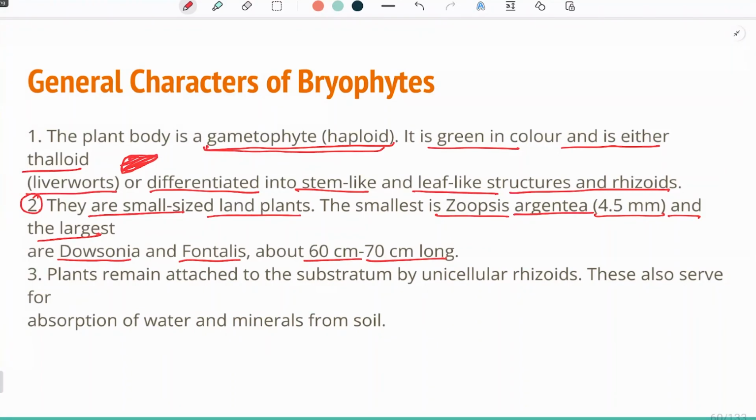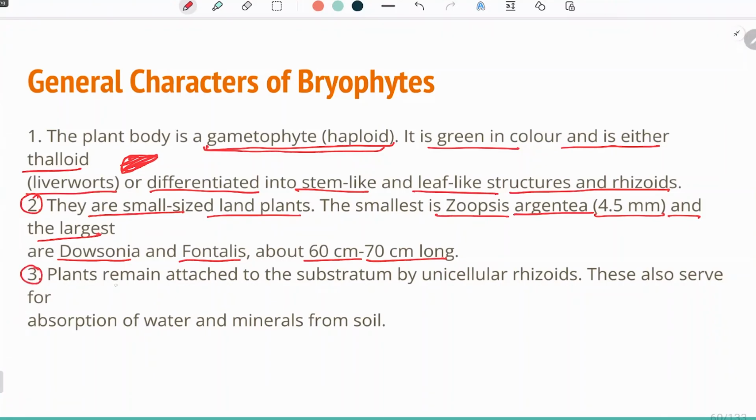Even the largest plant is not more than 60 to 70 centimeter long, whereas we have studied in the algae that kelps form massive plant bodies. They are very large, very huge. So this means that the bryophytes are the smallest plants in the whole of the kingdom.